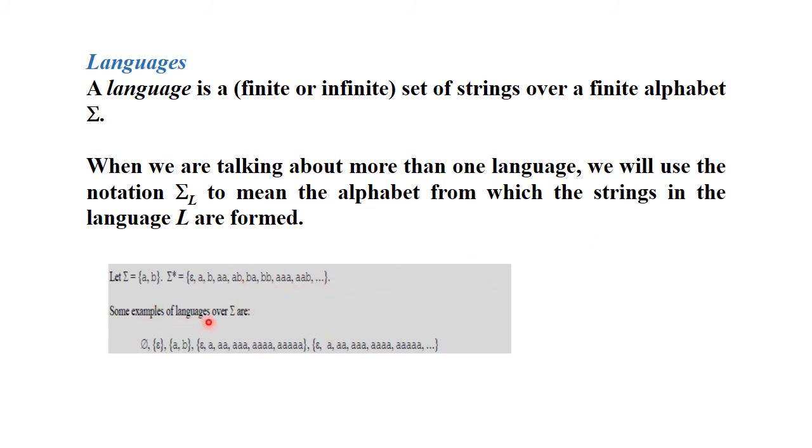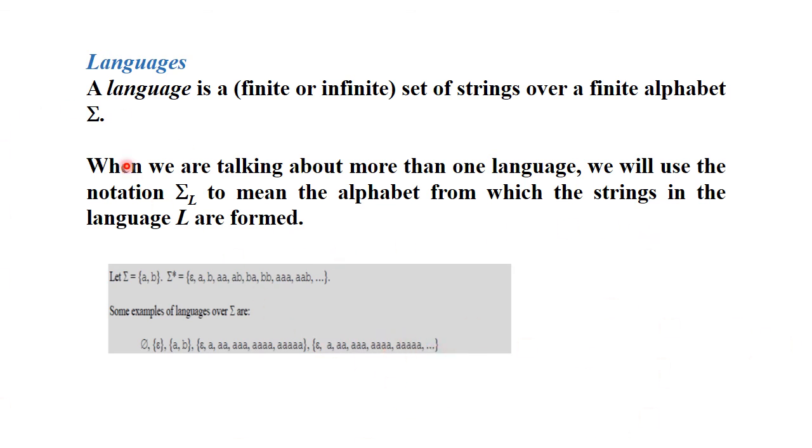Some examples of languages over sigma: it can be the null set, or a set with just a single string. It can be {a, b}, it can be {epsilon, a, aa}, and so on with many a's. Then it can be in this way: a, aa, aaa, aaaa, and many more.